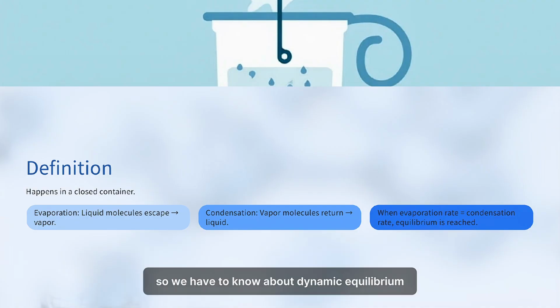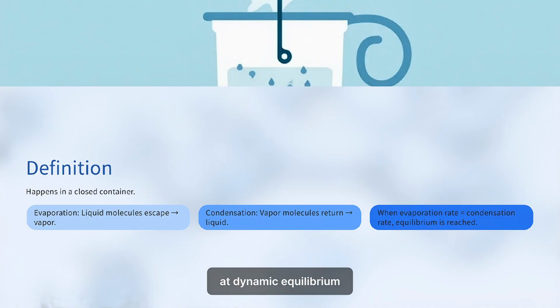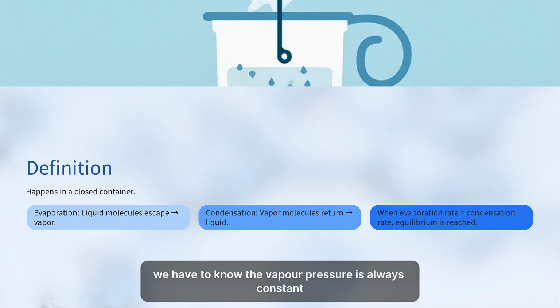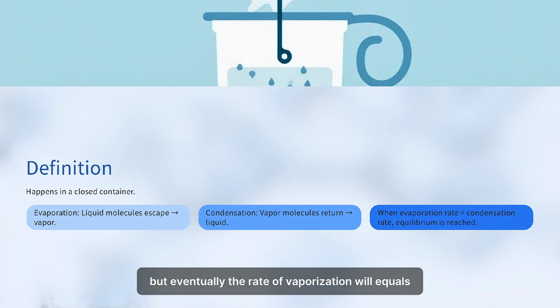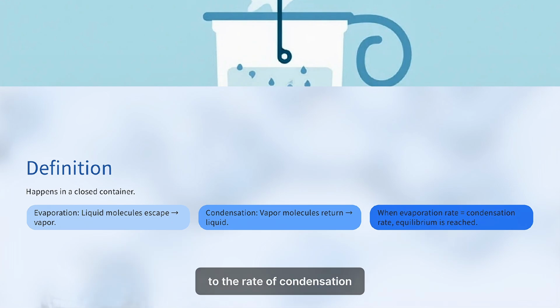So we have to know about dynamic equilibrium. At dynamic equilibrium, the vapor pressure is always constant at a given temperature. At first, the rate of vaporization is higher than the rate of condensation, but eventually the rate of vaporization will equal the rate of condensation, and this is called dynamic equilibrium.